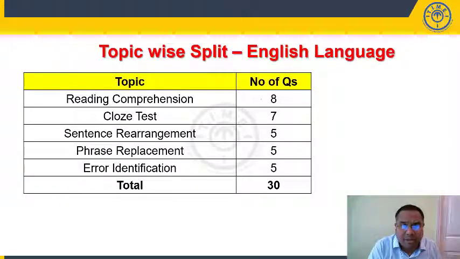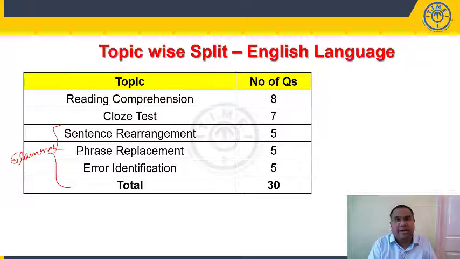So we have reading comprehension, 8 questions. Close test, we can say it's based on vocab, about 7 questions. The remaining 3 can be classified as grammar questions. Sentence rearrangement, we have 5 questions. Phrase replacement, 5 questions. Error identification, 5 questions.